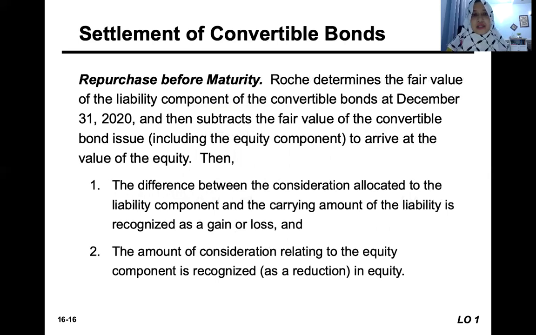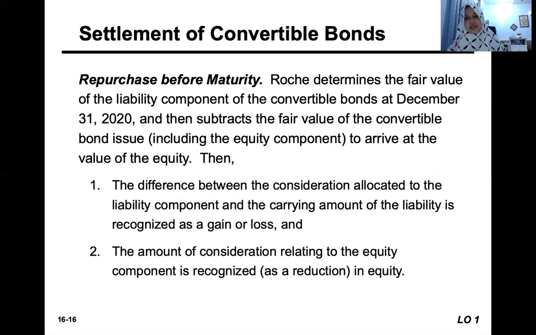Okay, let's say a repurchase before maturity. We had covered three scenarios just now. First is repurchase on the maturity, meaning there is no conversion, and then conversion on maturity, and then conversion before the maturity. And now, what if it is repurchased or paid back before the maturity?